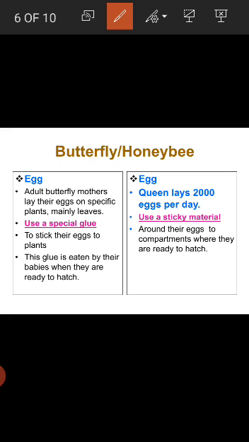Then students, the first phase of life cycle of butterfly and honeybee is egg. So firstly I discuss butterfly egg. Adult butterfly mothers lay their eggs on specific plants, mainly leaves, and use a special glue to stick their eggs to plants, and this glue is eaten by their babies when they are ready to hatch. So then I discuss honeybee egg. Queen lays 2000 eggs per day and use a sticky material around their eggs to compartments where they are ready to hatch.